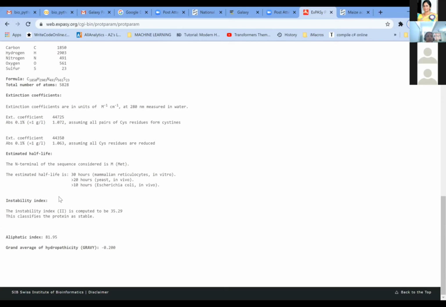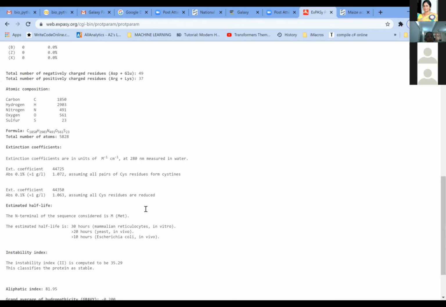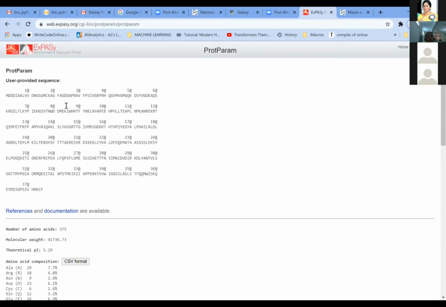And the instability index tells whether the protein is stable or not. This number is given as 35.29, and anything up to 35 is considered to be stable. So this protein is considered a stable protein, and it is an aliphatic protein with 81.95% and hydropathicity. So if you have an amino acid sequence, you can just take the sequence of your protein and paste it here.